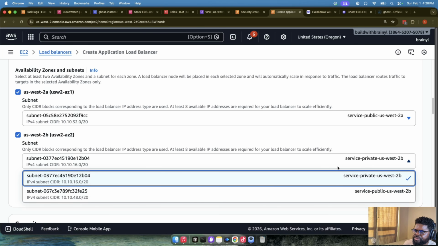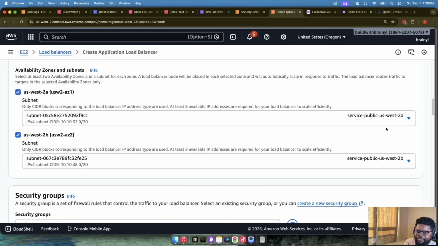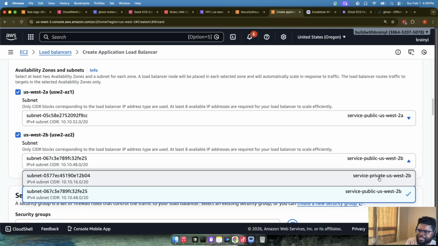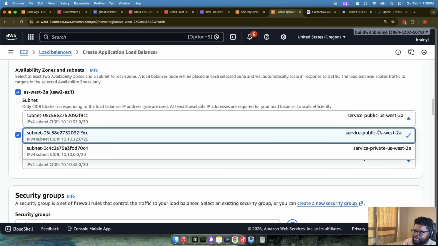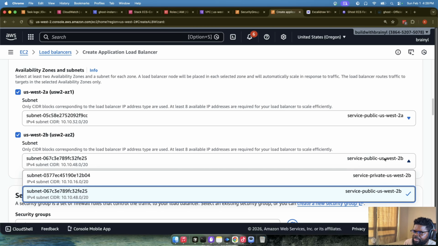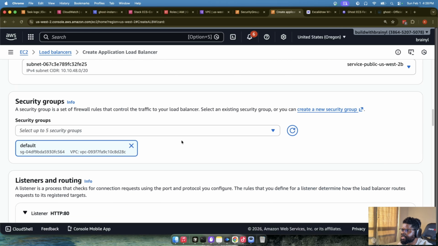And then here also, this is private. So sometimes you have to verify those things, right? Because this one I did at first, it was pointing to private. So you have to check. This one is public. This one is public. Okay. Just make sure you have all that checked out.